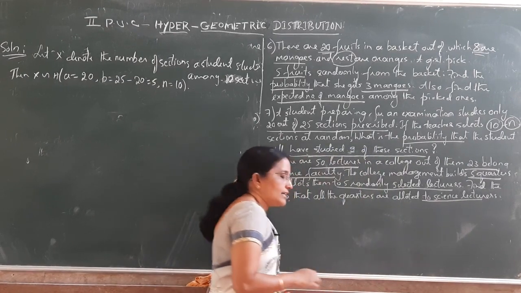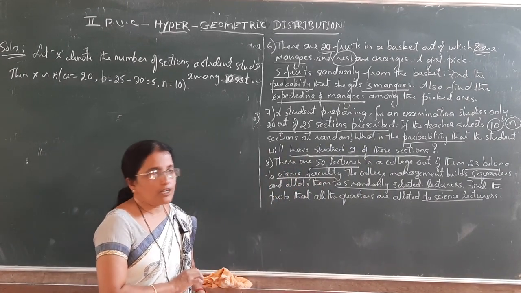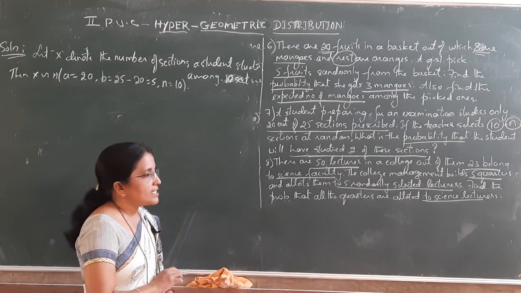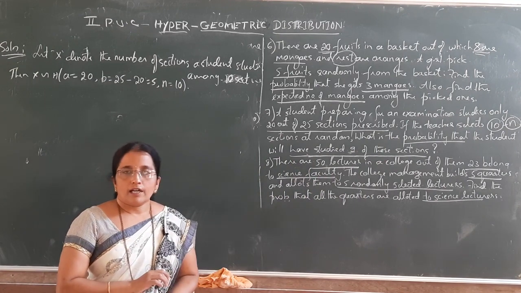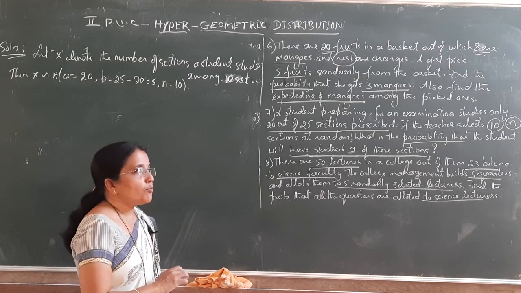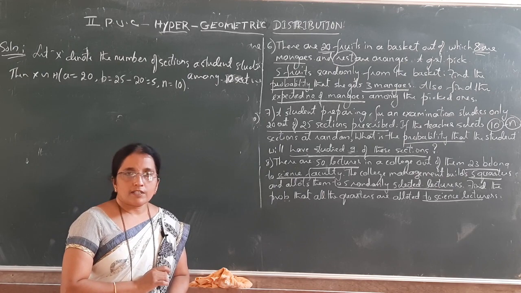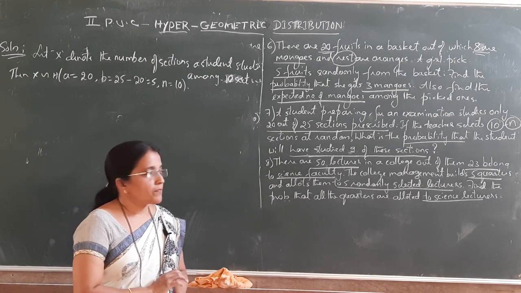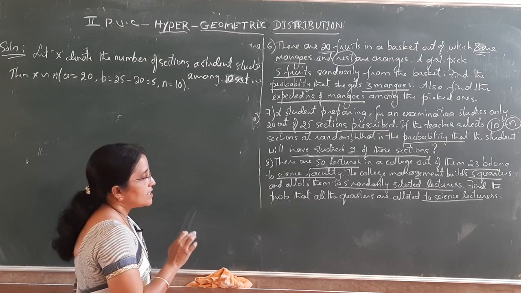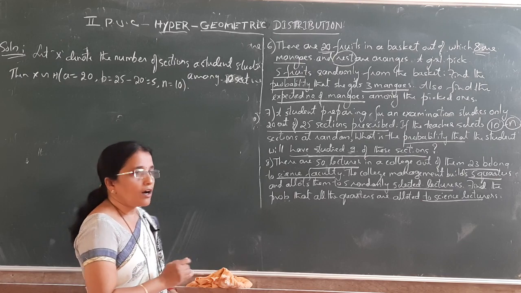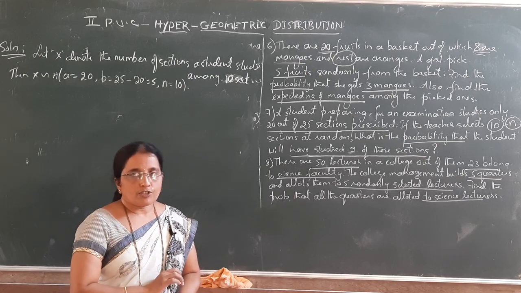So there are two groups in the population. One is science lecturers and the other is non-science lecturers. The group of science lecturers is said to possess the characteristic, because we have to study that. All the quarters are allotted to science lecturers. What do we mean by all? All means 5, since they are going to select 5.